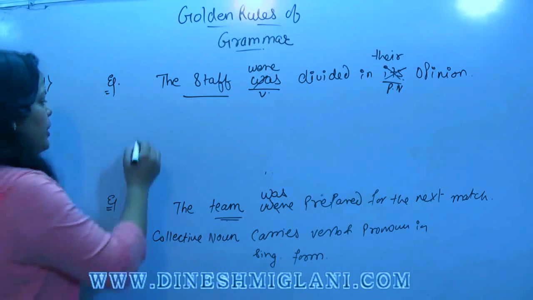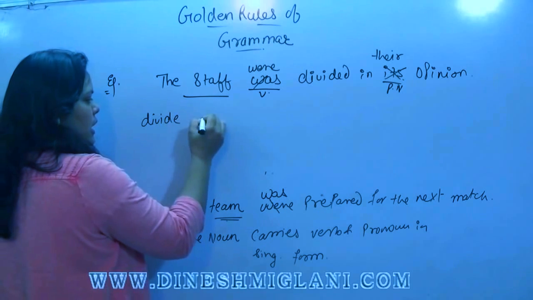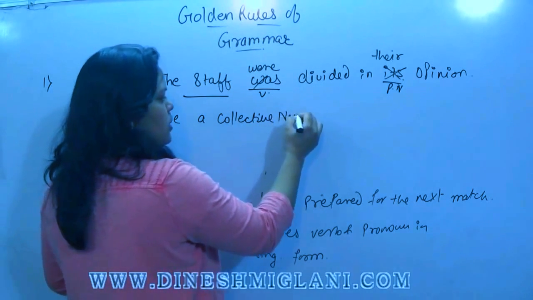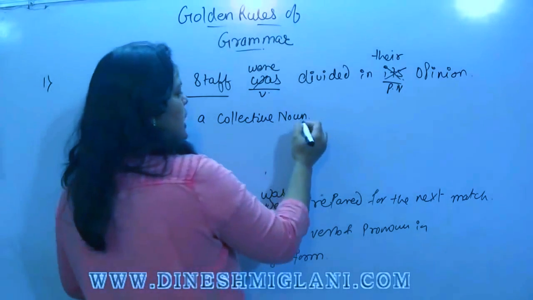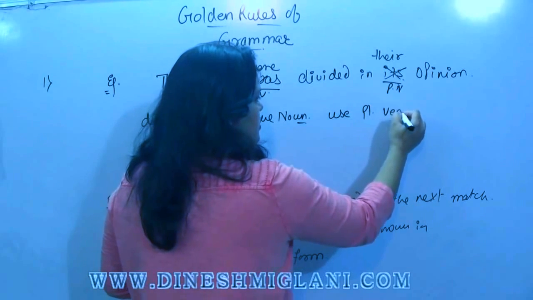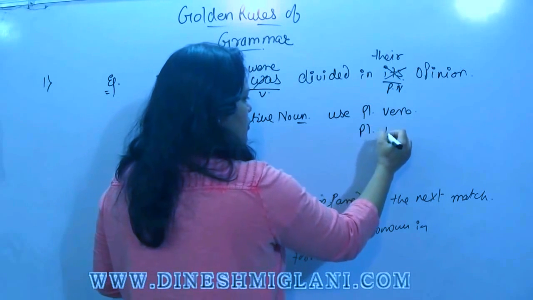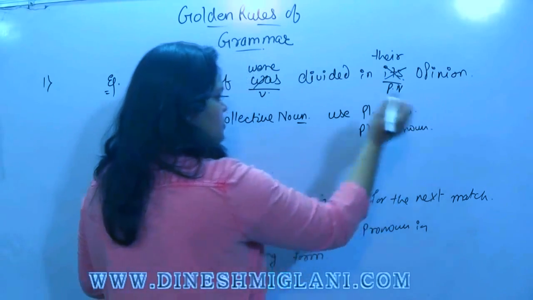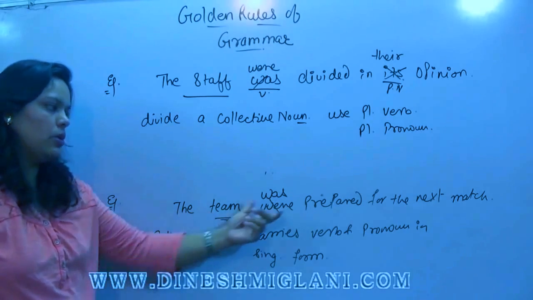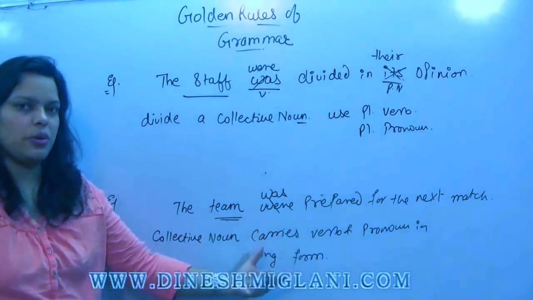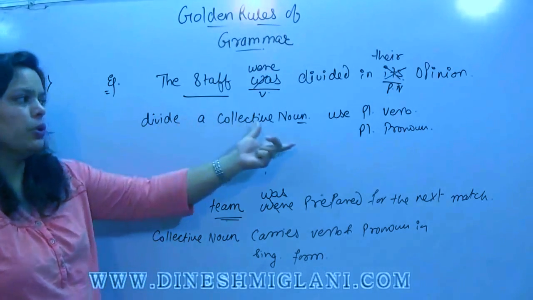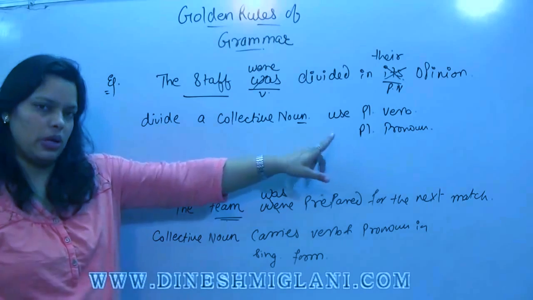What happens when you divide a collection or a collective noun? Always consider that it is plural now and use the plural form of verb and the plural form of pronoun. What happens when you have a collective noun? It is a single body, single verb, single pronoun. When the collection is divided, it is no more one body, it will be plural. So use a plural verb and a plural pronoun. I'll give you one more example.